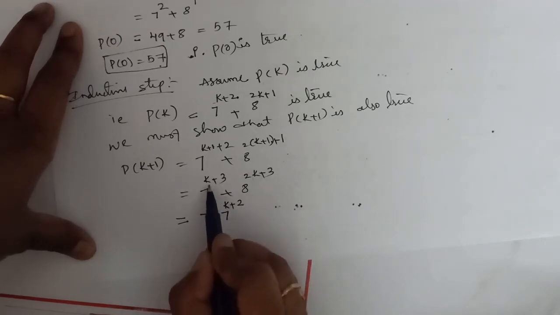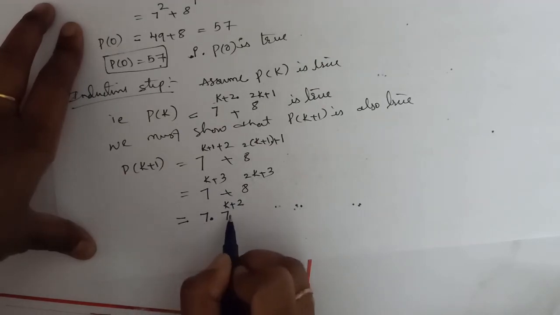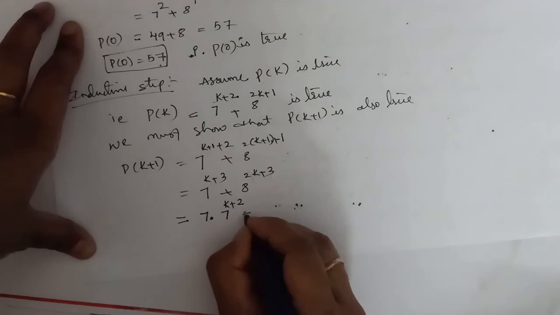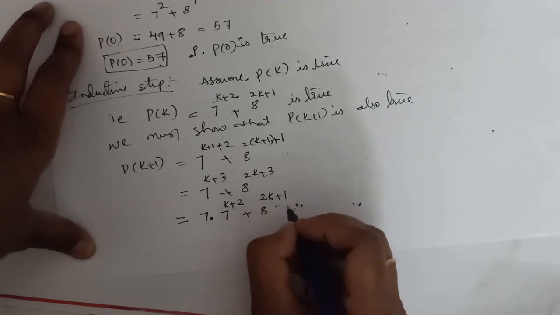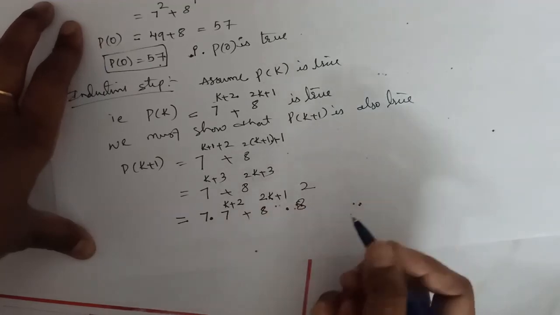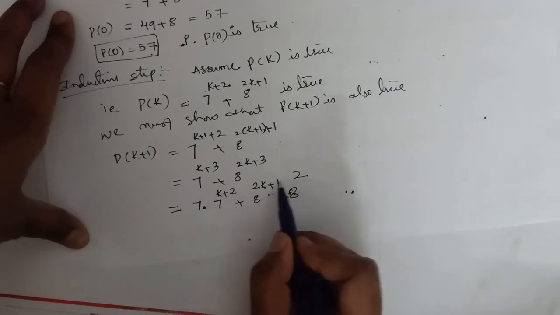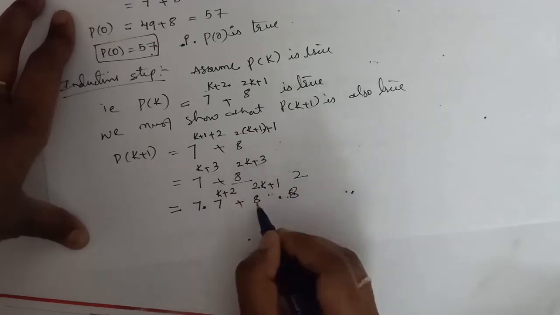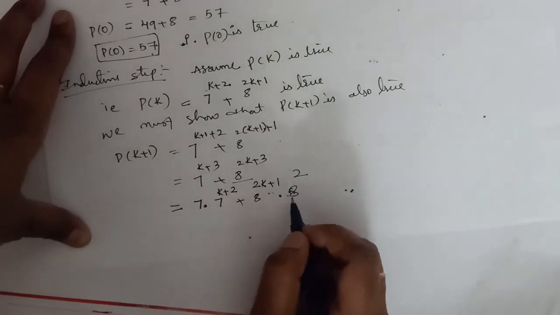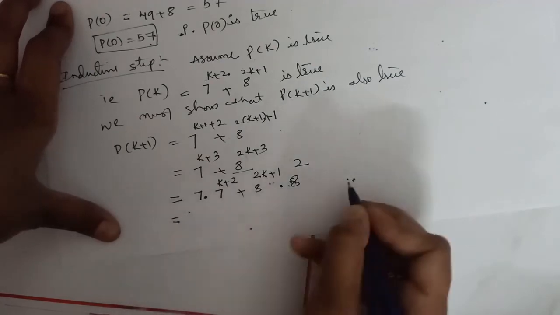So 7 power k plus 3 can be written as 7 into 7 power k plus 2, plus 8 power 2k plus 3 can be written as 8 power 2k plus 1 into 8 square. Again, if we add powers, 2k plus 1 plus 2 becomes 2k plus 3. So this is equal to, it becomes this.